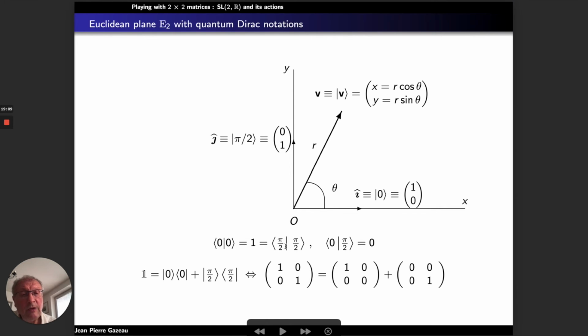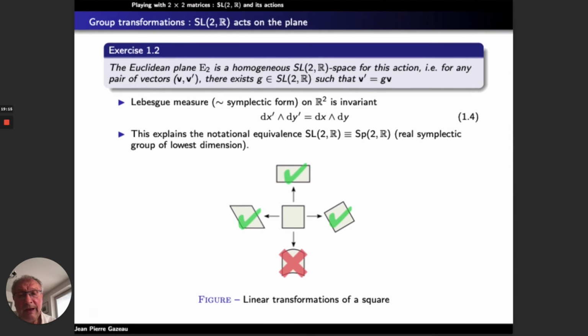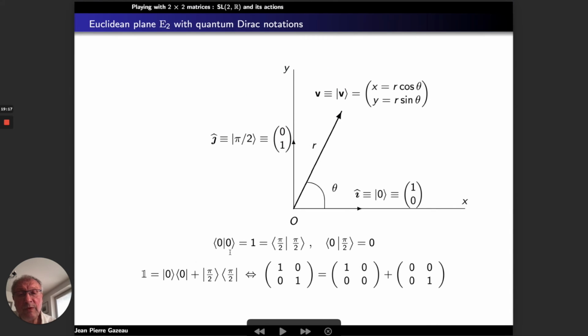And the characteristic of an orthonormal basis in the Euclidean plane is the fact that the scalar product of I with itself is 1, and the scalar product of J with itself is also 1, and the scalar product of I with J is equal to 0.